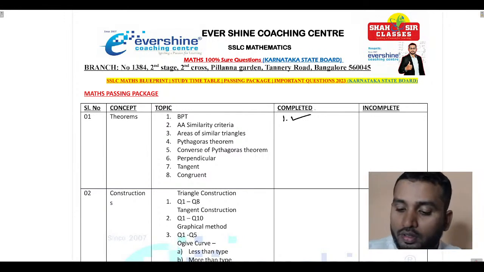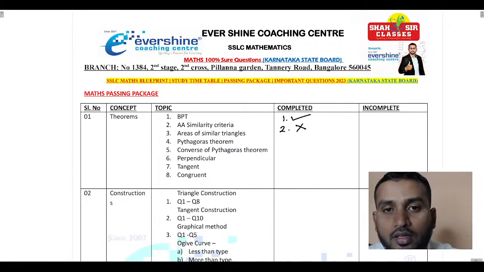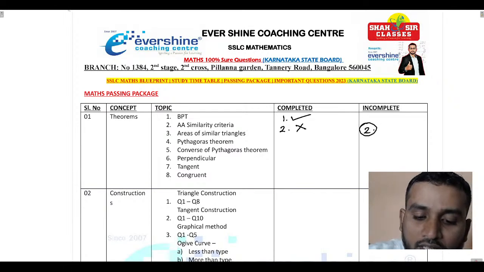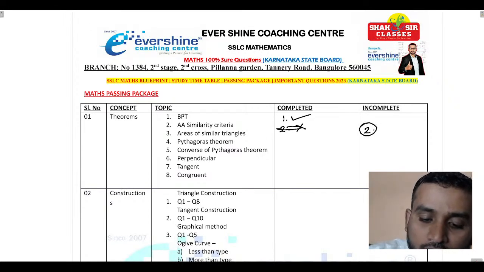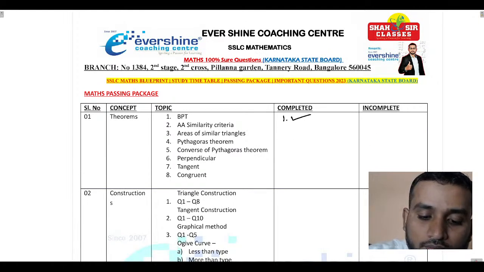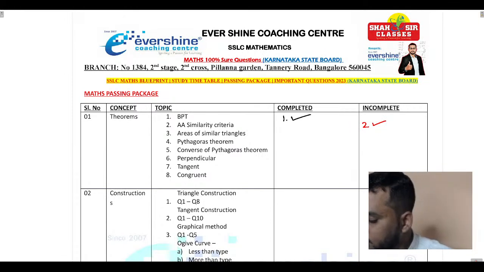Okay, good. And similarly, question number 2, AA similarity criteria. If you know, you write here. No, if you don't know, assume. Example, if you don't know AA similarity criteria, just put here wrong mark. What does it mean? It is yet incomplete. It means you can just write here question number 2. If not, don't write anything here, just keep it blank. Just here you can put question number 2 is incomplete. Okay, is this clear?